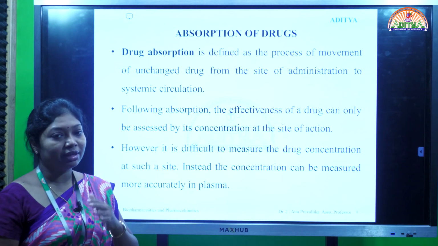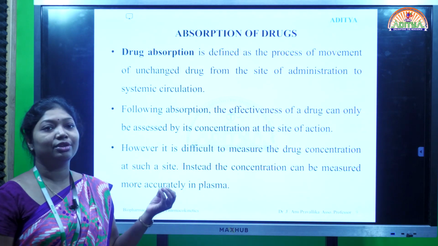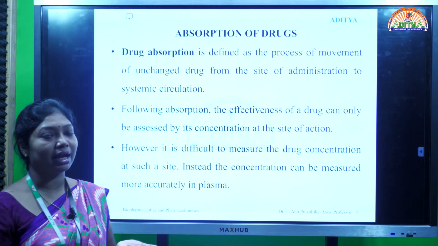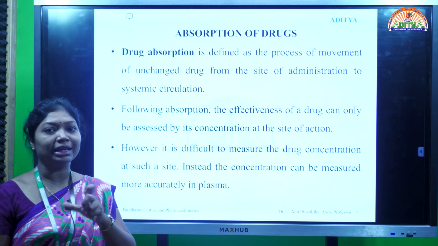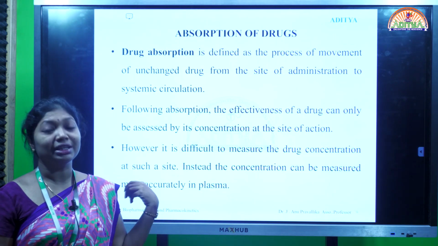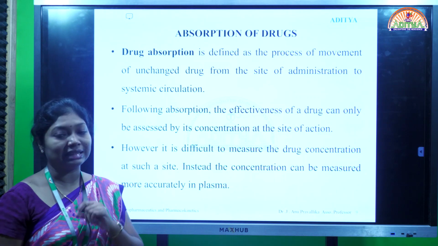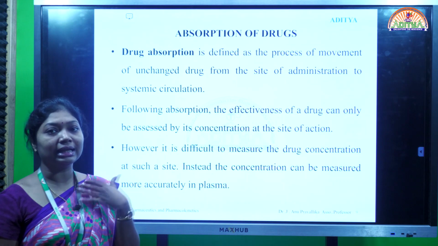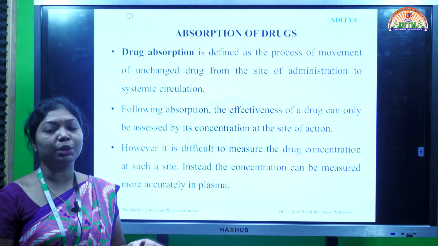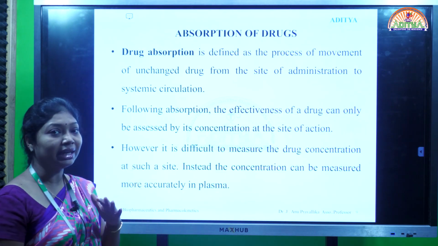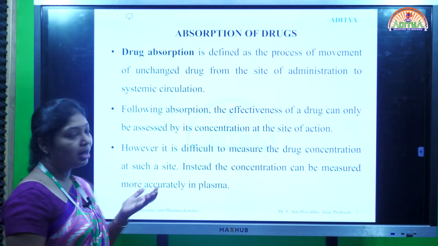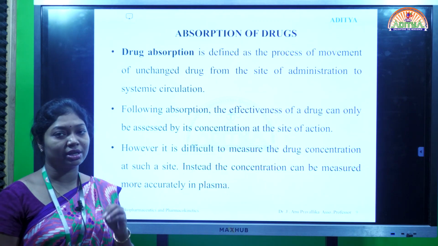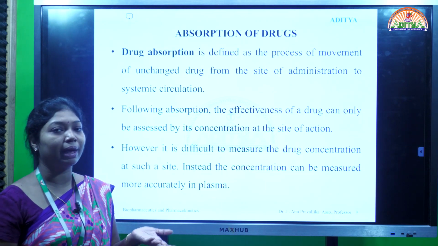Whenever we are giving the drug through the intravascular route, the drug directly enters into the systemic circulation and exerts its pharmacological effect. For example, if I am injecting through the venous route or arterial route, what will happen? Within 5 to 10 minutes, the drug will circulate entirely in our blood. So immediately it will show the action without any delay. If a drug is administered through extravascular route, that is generally the oral route, what will happen after the administration of the drug?